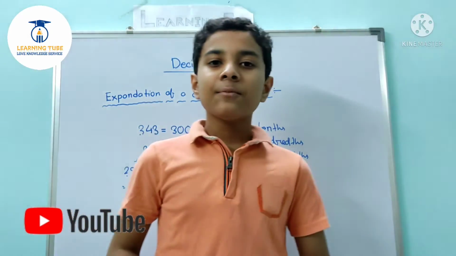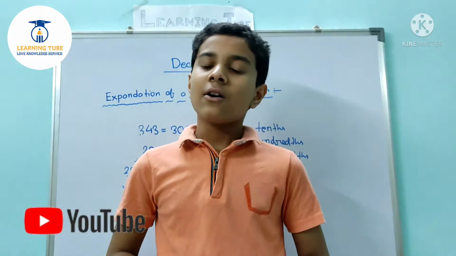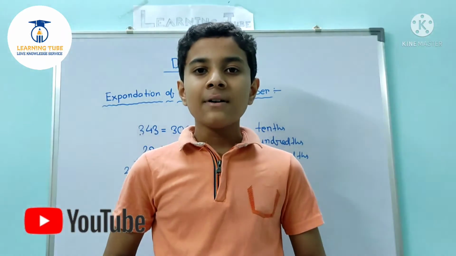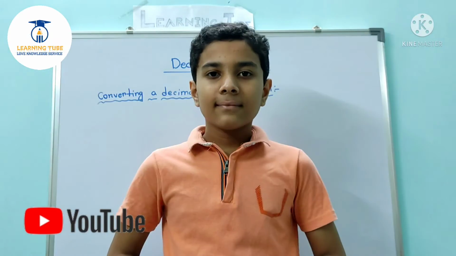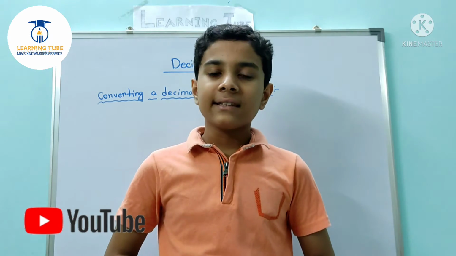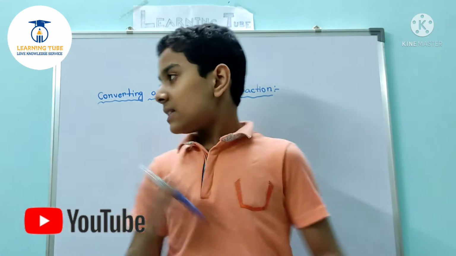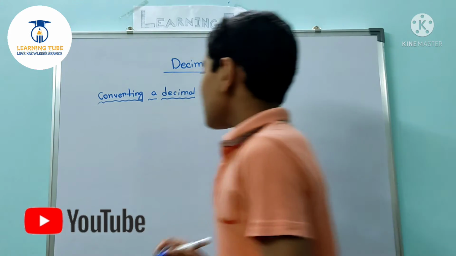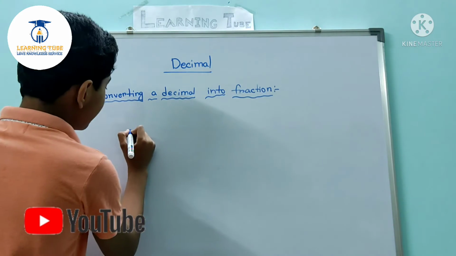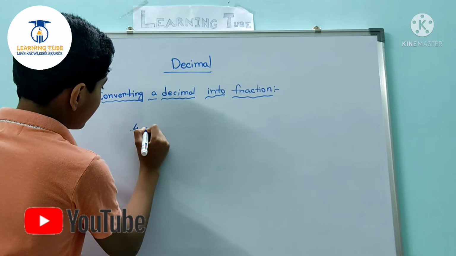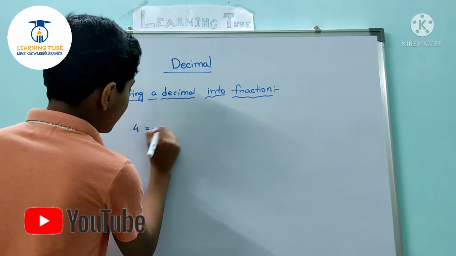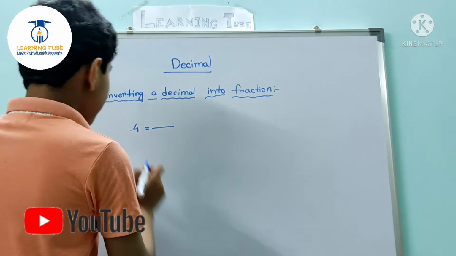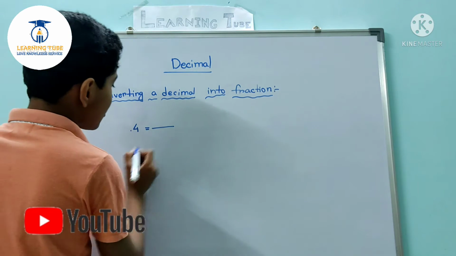So now let's move towards our third part, converting a decimal into a fraction. So friends, now let's start the third part of this video. In this part we shall learn about converting a decimal into a fraction. Think that I have written 0.4. The decimal point denotes 1.